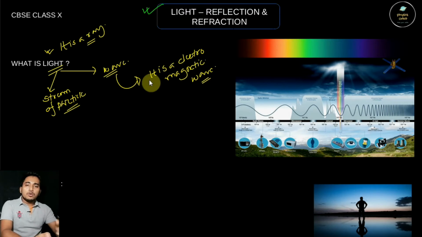One question arises here. If light is a wave, how can it travel from one place to another without any medium? You will learn about that in your higher classes, because it is an electromagnetic wave. Electromagnetic means some electric vector and some magnetic vector are related with it, so that is why it does not need any medium. We will learn about that in some other classes.